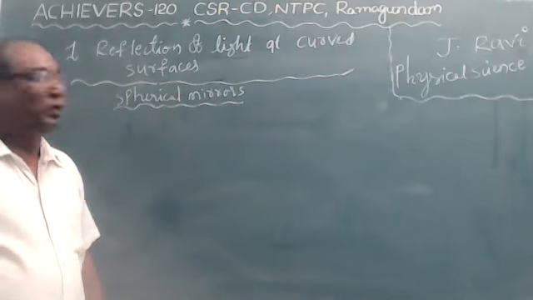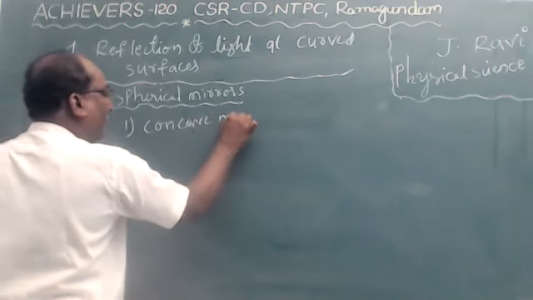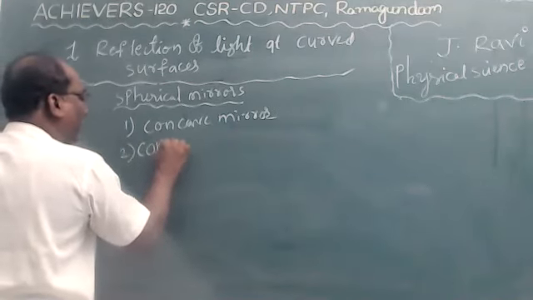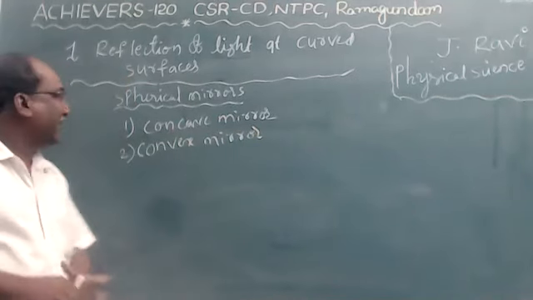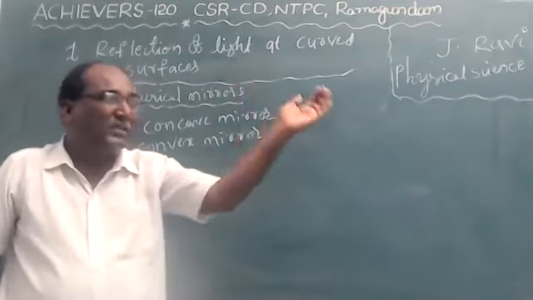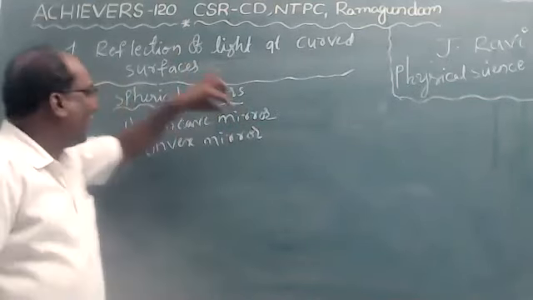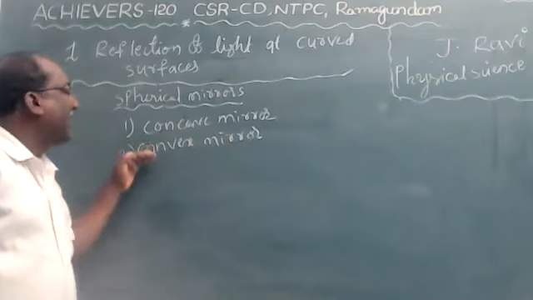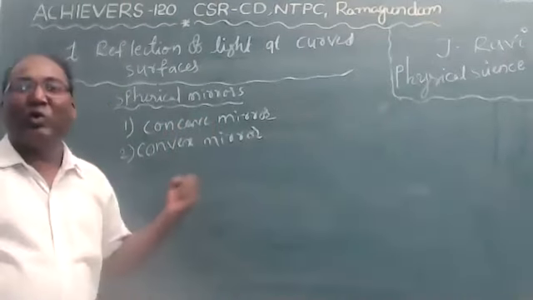So spherical mirrors are of two types. One is the concave mirror, and the second one is the convex mirror. Once again, children, the mirrors which have a curved reflecting surface are called spherical mirrors. Spherical mirrors are of two types: concave mirror and convex mirror. Let us see the differences between concave mirror and convex mirror.